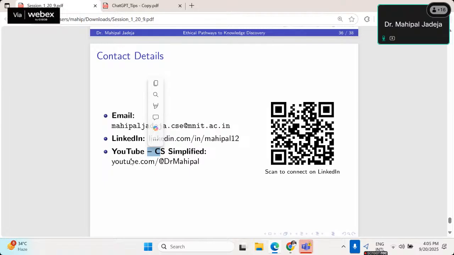Any other question? Yeah, there is a question from Dr. Patra. Should individuals have the legal right to their own image and voice in the era of AI? Yes, yes, it is so.